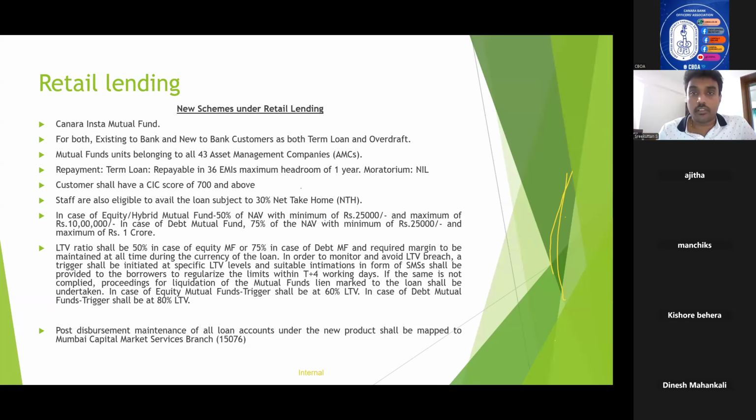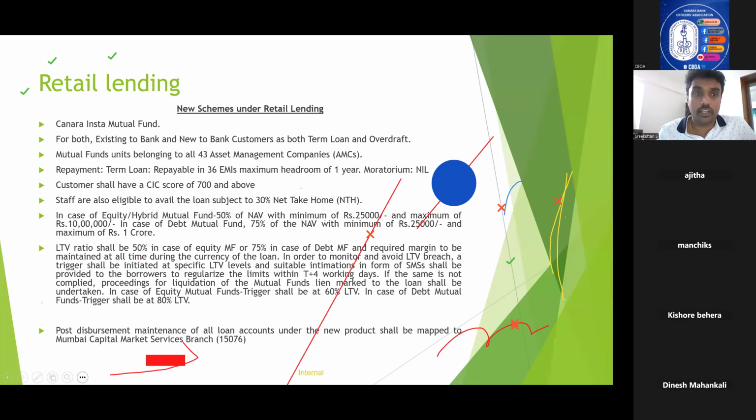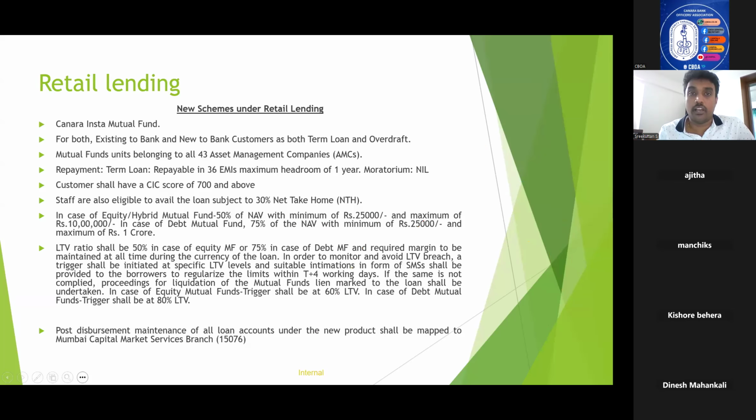May I request sir to kindly clear the screen for me? If it is possible, can you disable this drawing for the participants? Sir, control for annotation will be with you. Okay. So we'll restart without wasting much time.